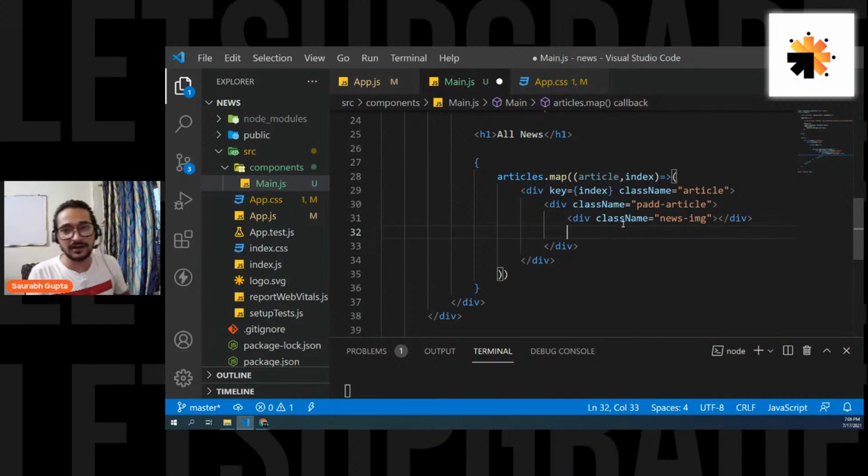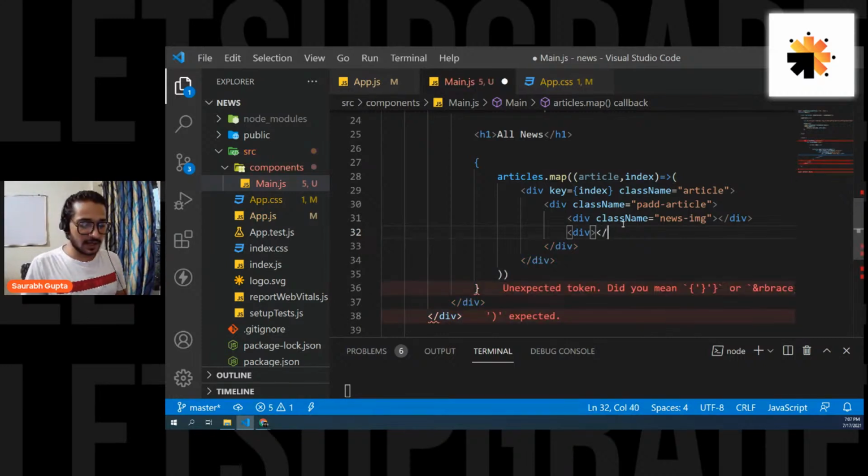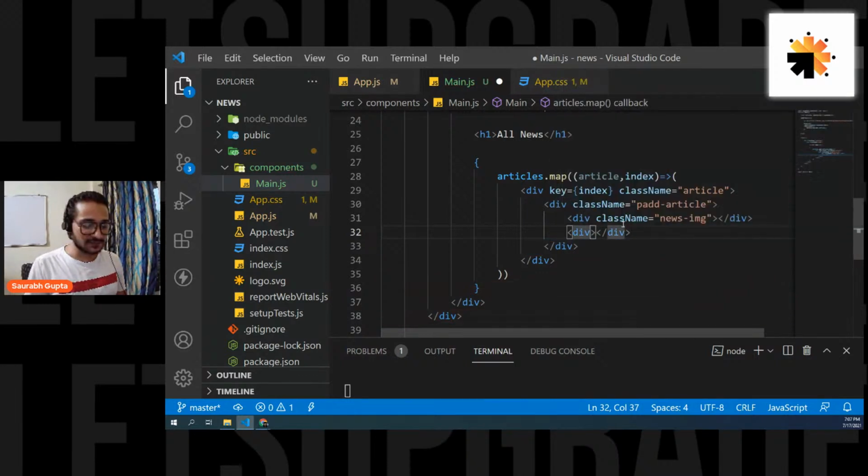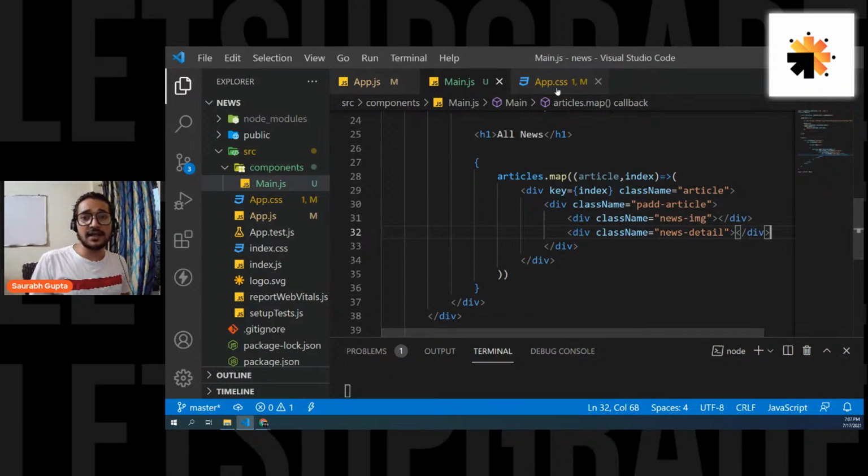Okay, so let's do it here. So the next div, again, I don't know why my VS Code is not completing in the JSX, but that's fine for now because it works. Right now, I think PC is taking a lot of load. That's why it's not completing. So that's fine. News-img and news-detail. Cool. So inside pad-article, I have two things: news image, news detail, two divs. Let's style them both.